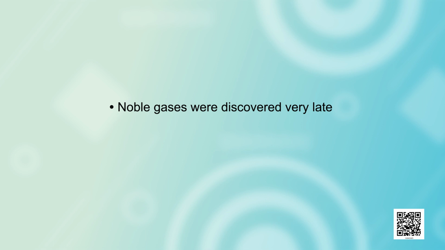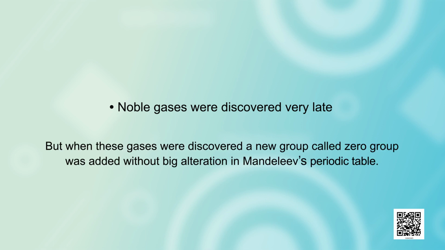But when these gases were discovered, a new group called the zero group was added without big alteration in Mendeleev's periodic table. So, these are the achievements of Mendeleev's periodic table.